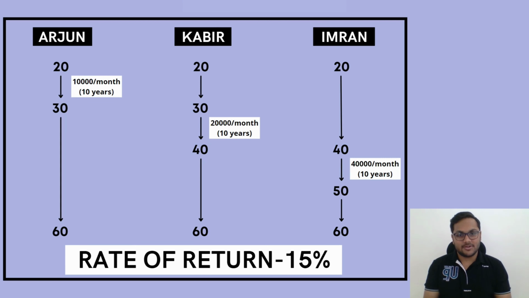And if your answer was also Imran, this is exactly the reason why I'm making this video. So let me take you to my Excel sheet and show you the calculations. But before that, to answer this question, Imran by the age of 60 is able to get to an amount of 4.95 crores, almost 5 crores. 48 lakh rupees have turned into almost 5 crores.